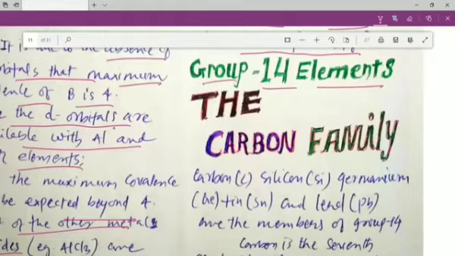So here we complete the study of group 13 elements, and my dear students, now we are going to start our study of group 14 elements. Group 14 elements are collectively known as the carbon family.